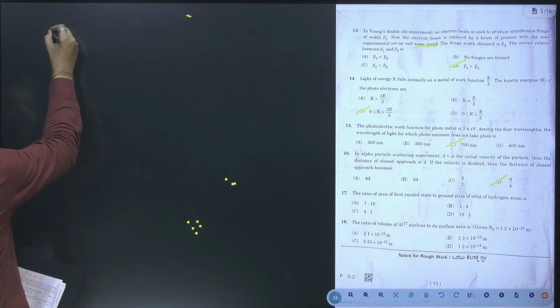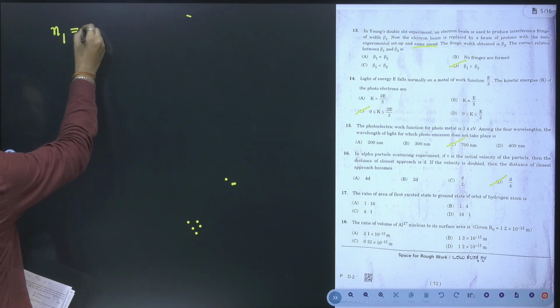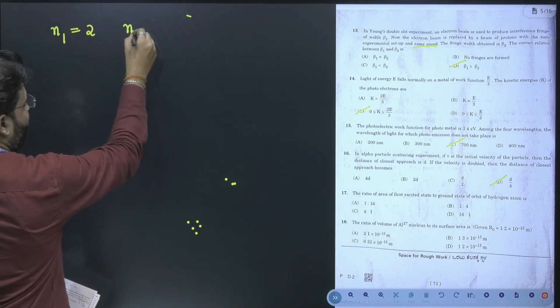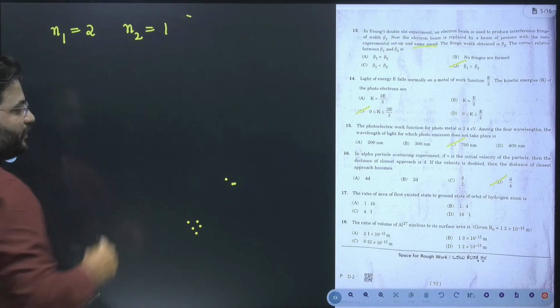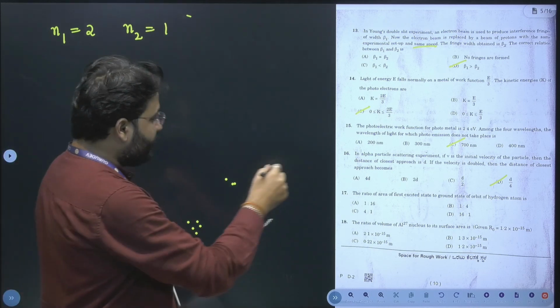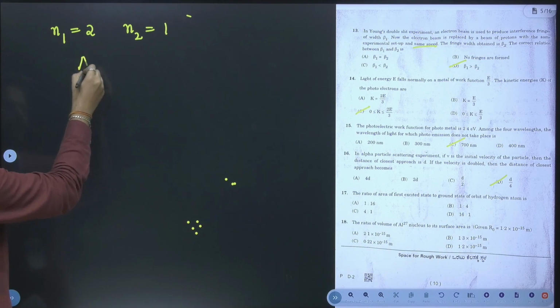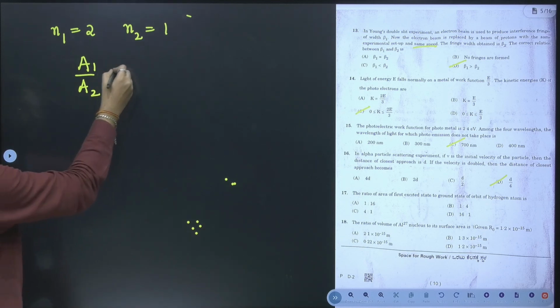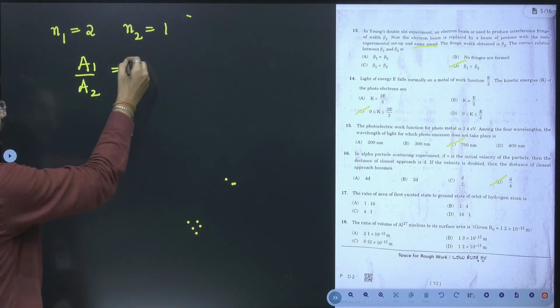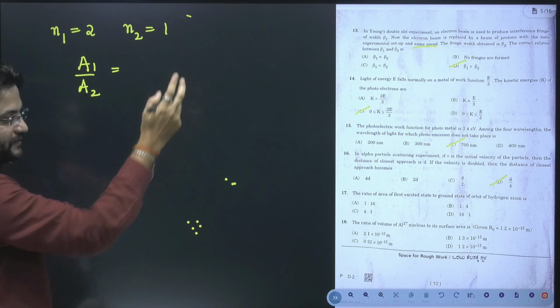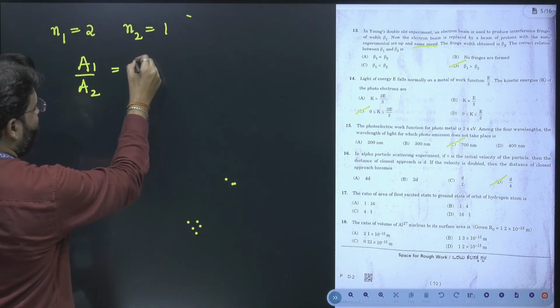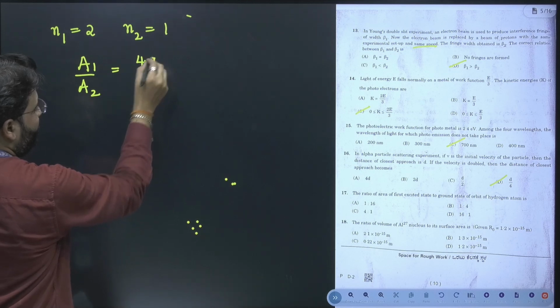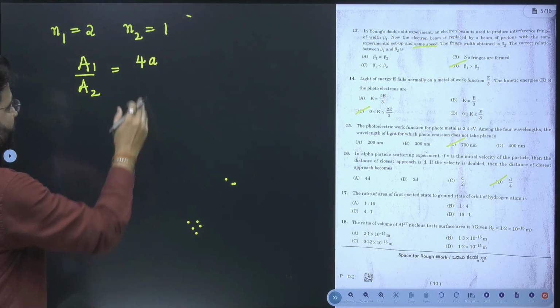So I am going to mention that n1 will be 2 and n2 will be 1, and you have to find the area, A1 by A2. The first excited state is the second orbit, for which you already know the radius.